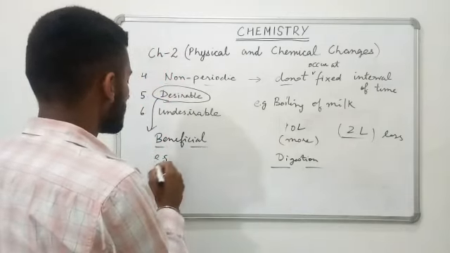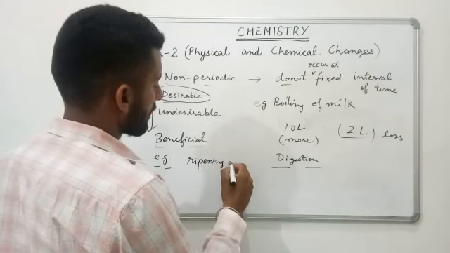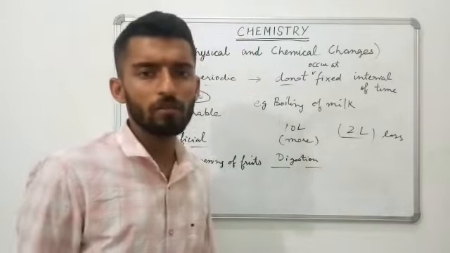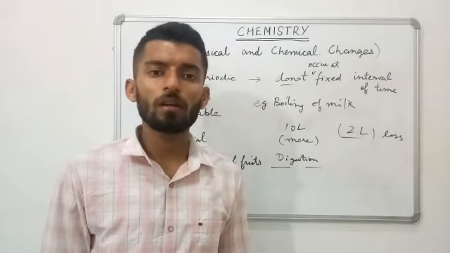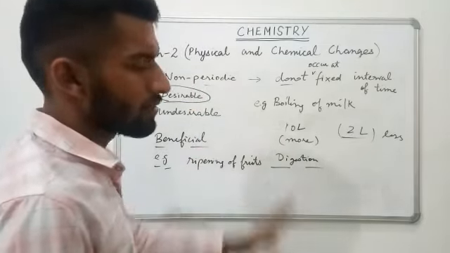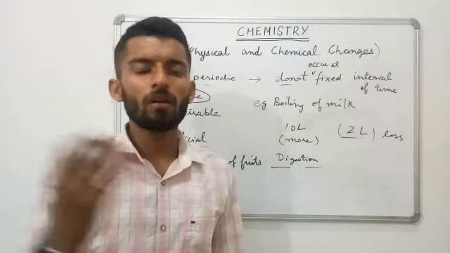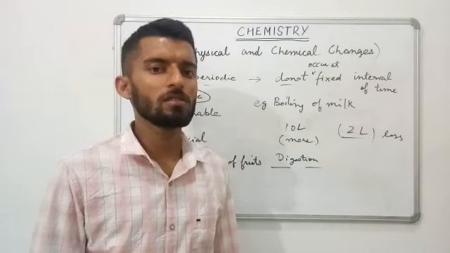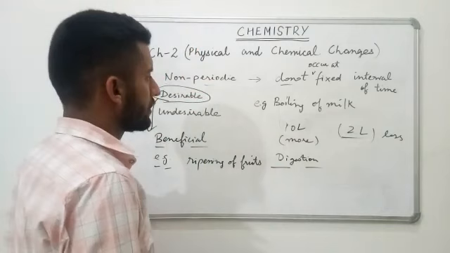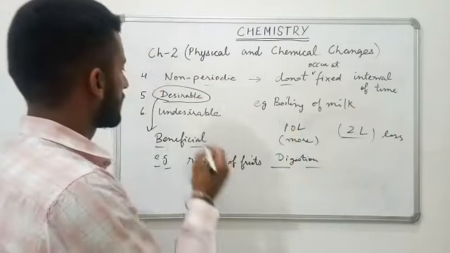Examples of desirable changes are ripening of fruits, rotation and revolution of the earth, which is responsible for formation of day and night and for the change of seasons, digestion of food, and change in the pattern of the moon, which also affects the seasons. So these are the types of changes which are generally known as desirable.